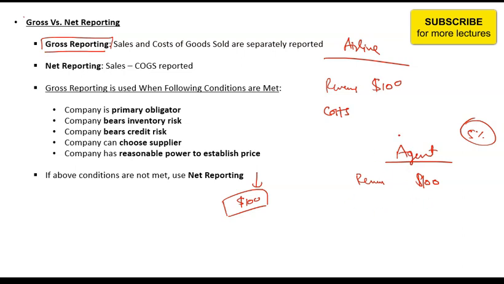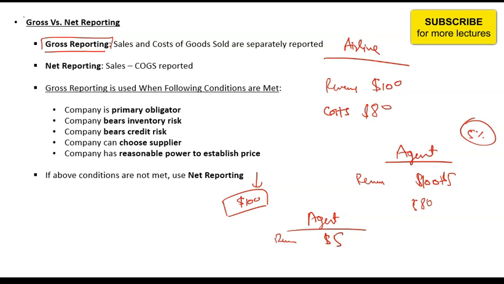And then it records the whole of the costs. Let's say this $80, and subtract from it 100 plus $5, that is commission plus ticket price. This is gross reporting. Another reporting is that it only records the commission as the top line.